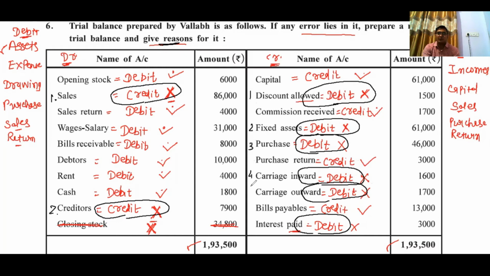These 6 mistakes that they have recorded wrongly on credit side.